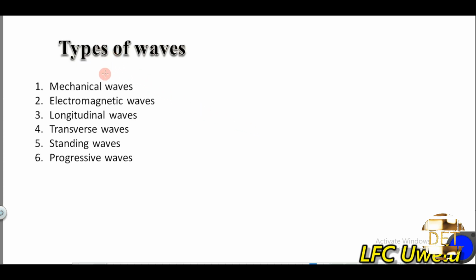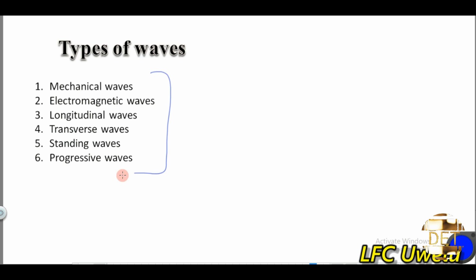So here we're going to look at the types of waves that we have. Basically, there are 6 types of waves in physics. We have the mechanical waves, electromagnetic waves, longitudinal waves, transverse waves, standing waves, and progressive waves. So you must know these 6 types of waves.